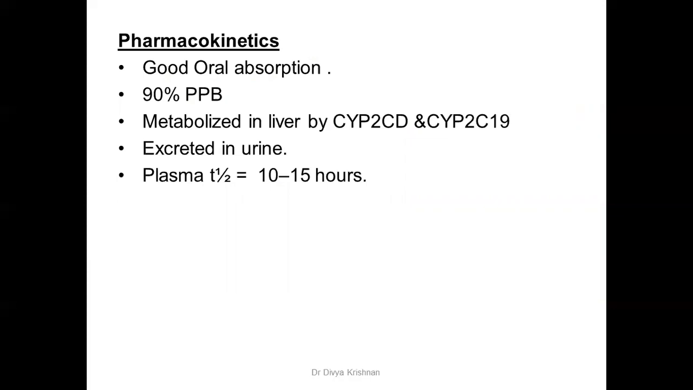It is metabolized in the liver by CYP2C9 and CYP2C19, and excreted in urine. The plasma T half is about 10 to 15 hours. Though the plasma T half is 10 to 15 hours, its anti-epileptic action may be somewhat more than this. This is mainly because some of the metabolites that are produced are active metabolites, and they prolong the anti-epileptic action beyond its duration of action.